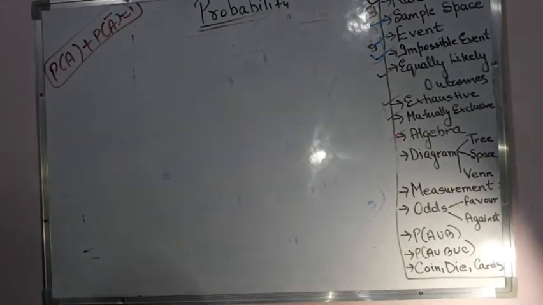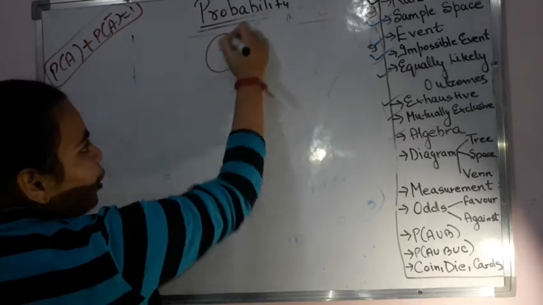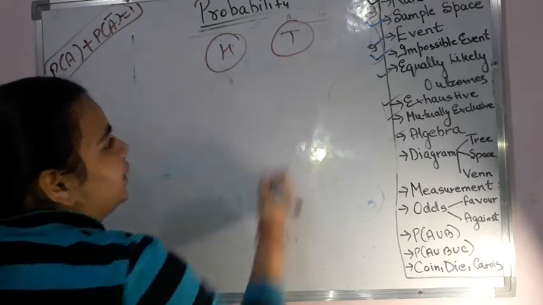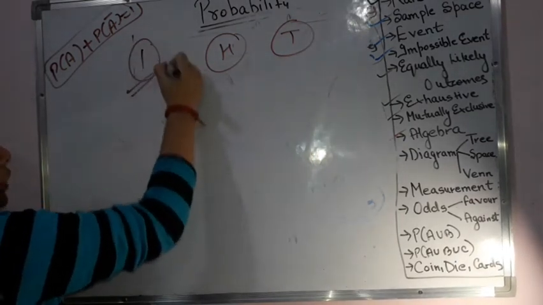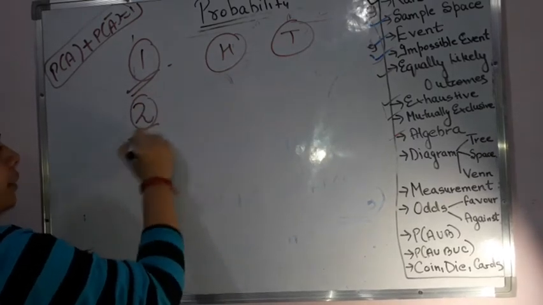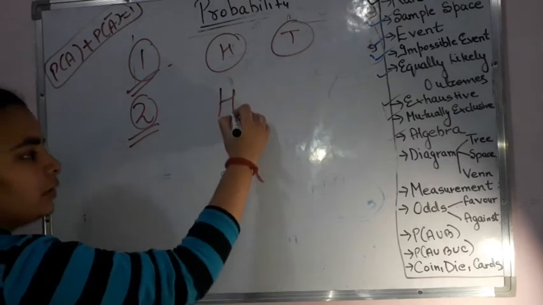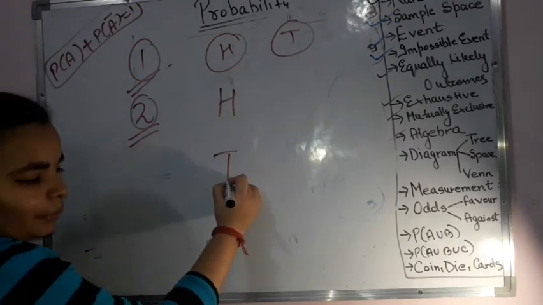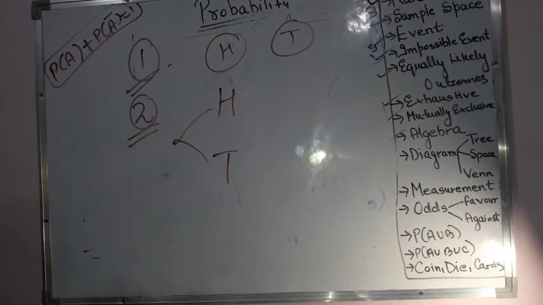Before starting with these diagrams, let me tell you one more thing. When you toss a coin once, you will have two possibilities, head or tail. Right? Now when I toss a coin two times, what can be my possibilities? Once I can get head or tail.